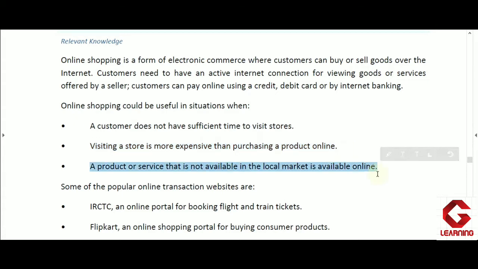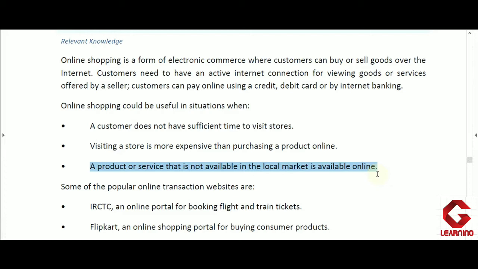Third one is, a product or service that is not available in the local market is available online. There are a few vendors or manufacturers who are not selling their product in the local market. They are generally selling their product online only. So here we can say that in an online shopping store we are getting a very good variety of products, and that much variety we are actually not getting in the local market.